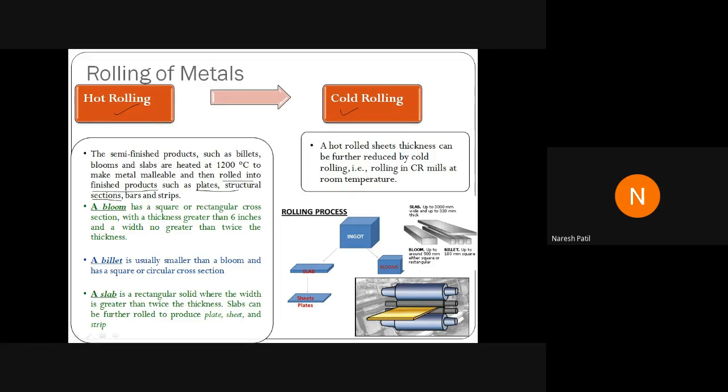You can see here, it is shown in the diagram. It is similar to how your mother or your sister prepares chapati. How do they make chapati?